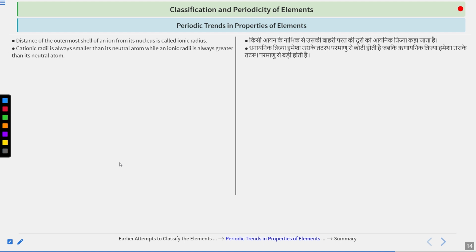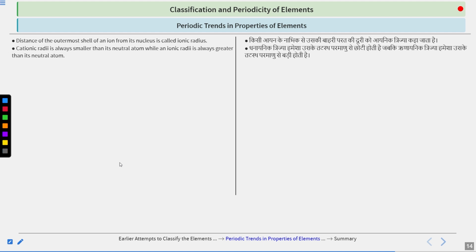So if you are considering a cation, it will always be smaller than the neutral atom. Why is it so? Because we have removed one electron, and as a result of that removal, the force per electron will increase because the proton number is the same but the electron number is reduced.